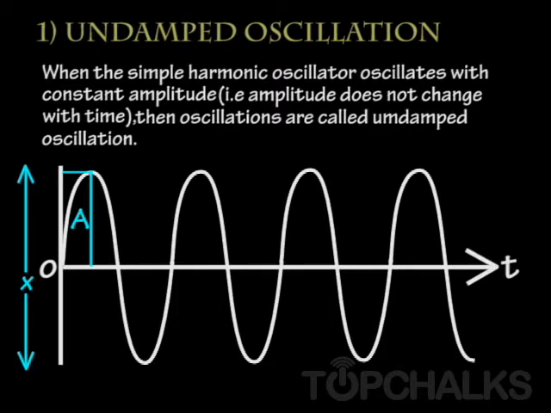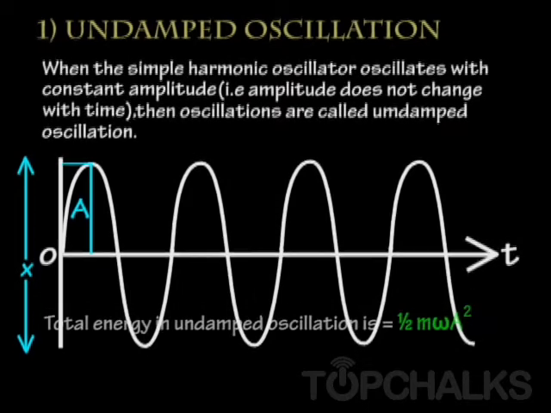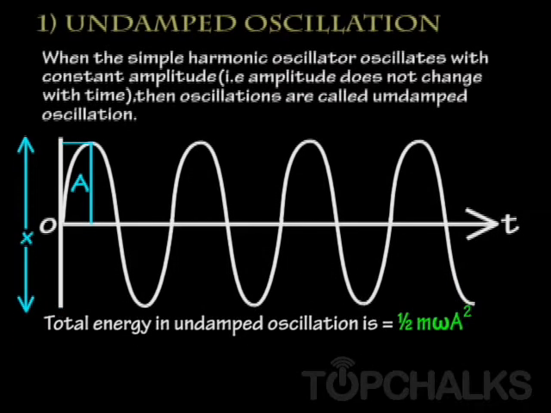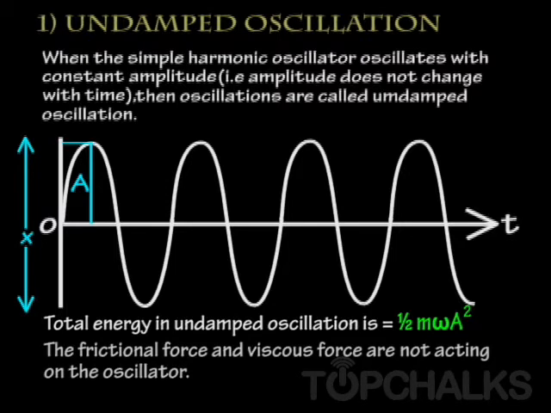In undamped oscillation, what happens to the energy? When amplitude is constant, then energy is also constant. The total energy in undamped oscillation is half m omega square a square, which is constant and does not change with time. It means energy remains constant. It means the frictional force and viscous force are not acting on the harmonic oscillator, right?